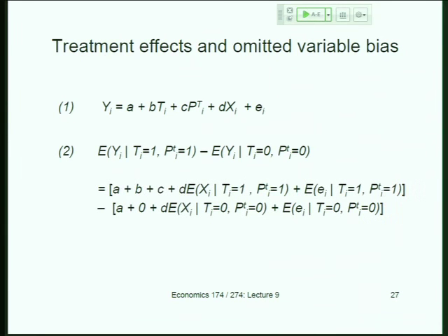Now, the key step here is, because of the experimental design, we make the case that the expectation of X, these unobservables, the socioeconomic characteristics, all these other things, should be similar whether I'm a treatment school, T equals 1, or T equals 0. We already made that case before. And also whether the schools near me are treatment or control, because they were also assigned through the experiment. And again, when we check the observables of schools that are T equals 1, PT close to 1, and T equals 0, PT close to 0, they look very similar.